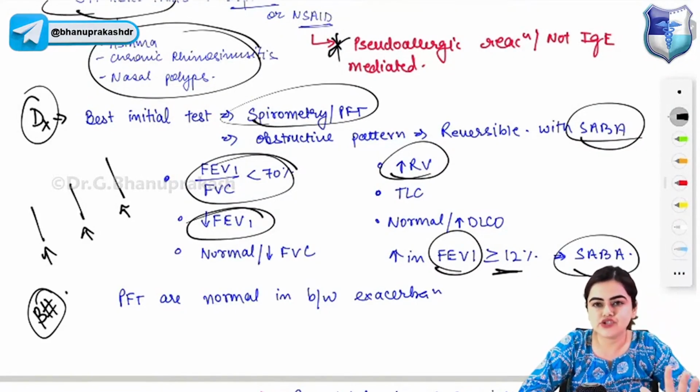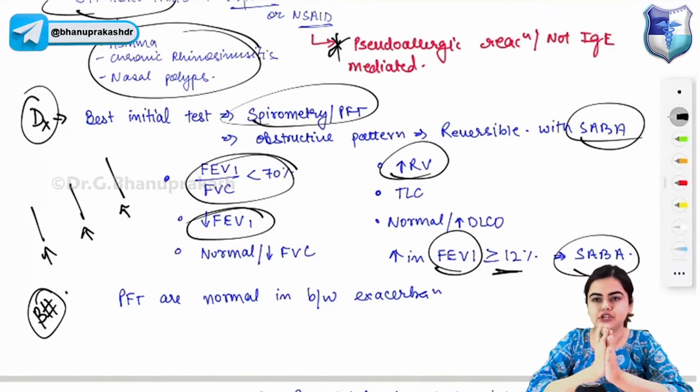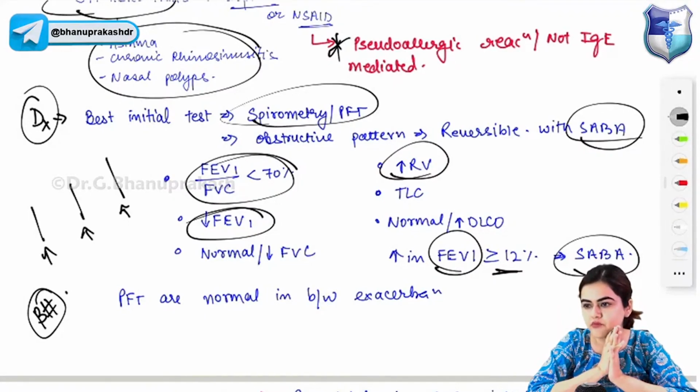Beta blockers, why should they be avoided in asthma? Because they will cause bronchial constriction. Beta blockers will be causing bronchial constriction. That is why the beta blockers are avoided in asthma.